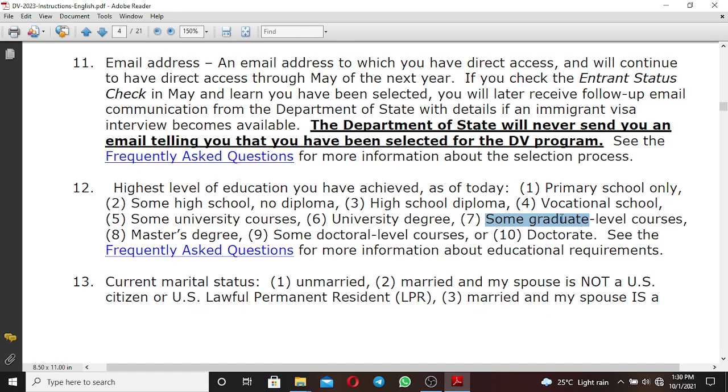Put some graduate level courses if you are in graduate courses. Maybe you are in a master's program, you didn't finish the master's program, you are still in it, put some graduate level courses. But if you finished the master's degree, indicate master's degree. If you have a doctoral or doctorate, just indicate it as it appears or is shown in the instruction.